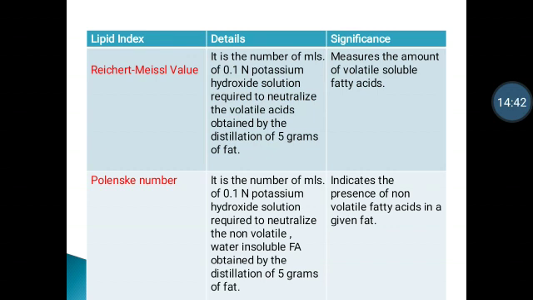Polenske number is defined as the number of milliliters of 0.1 normal potassium hydroxide solution required to neutralize the non-volatile water insoluble fatty acid obtained by the distillation of 5 gram of fat. The significance of Polenske number is that it indicates the presence of non-volatile fatty acid in a given fat.